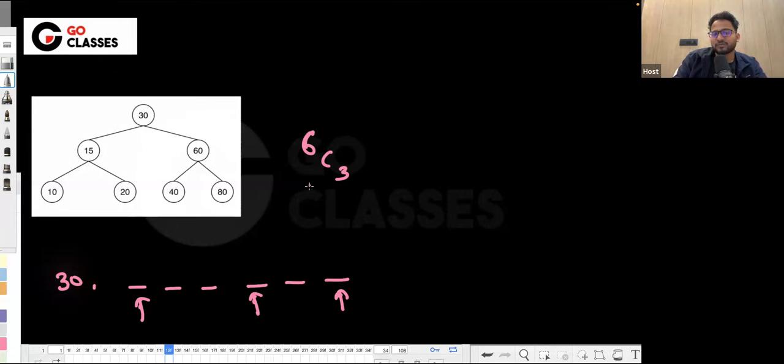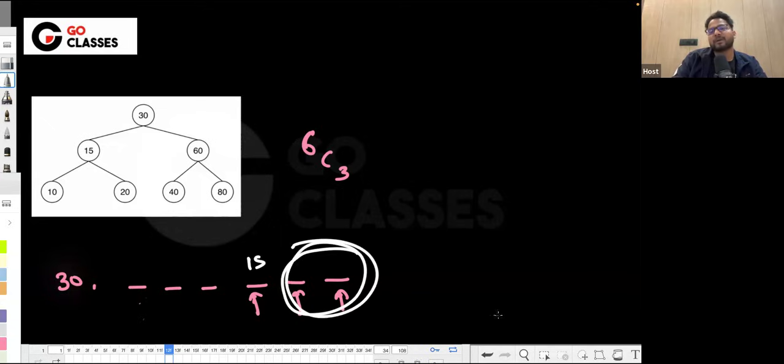And then one thing is for sure that once I choose those locations, 15 should be coming at the first. Whatever I choose, this is one of the examples. Maybe I'm choosing these three. Doesn't matter. So whatever I choose, 15 should be coming at the first. And then at the remaining positions, 10 and 20 can come, which means there could be two factorial ways.